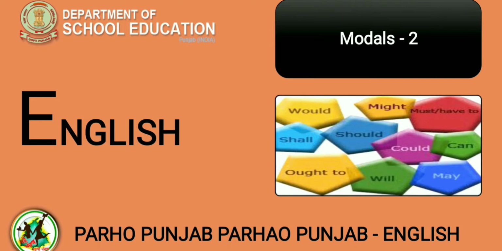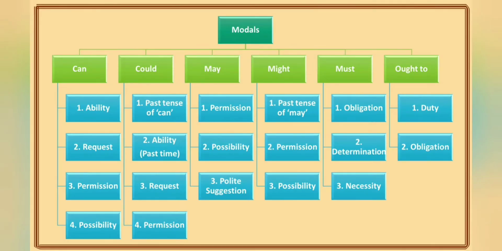But before we do that, all of you know that we have to revise the modals learned in the previous video. So let's first have a quick look at the modals that we have learned earlier. The first modal that we learned in the previous video was can, and can is used to express ability, request, permission and possibility.